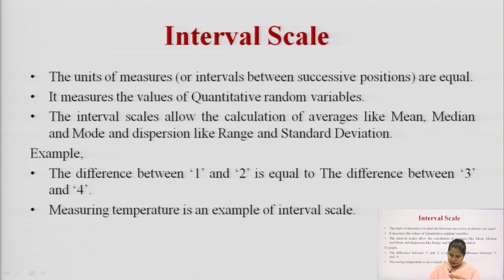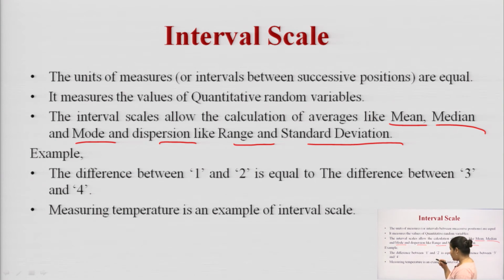The interval between successive positions is equal; if one is ahead and one is behind, the difference between all of them is common or constant. It measures the value of quantitative random variables, and the interval scale allows us to easily calculate the mean, median and mode, and also the dispersion, like the range and standard deviation.